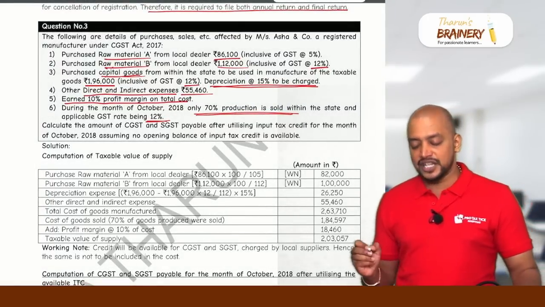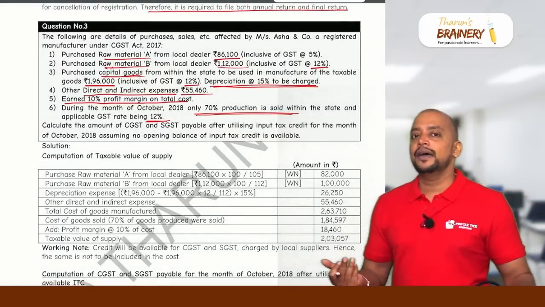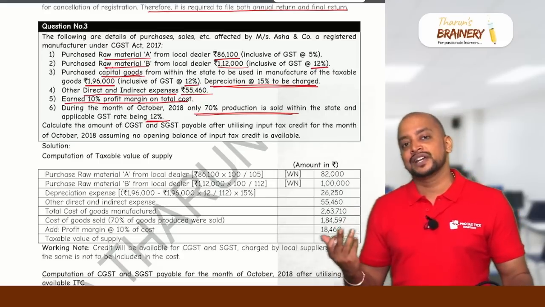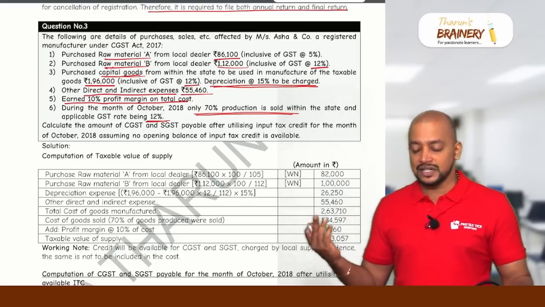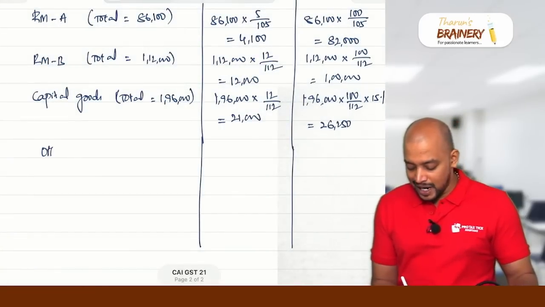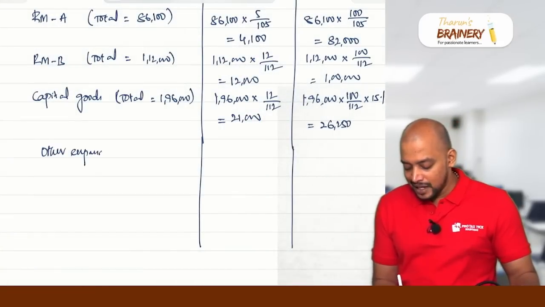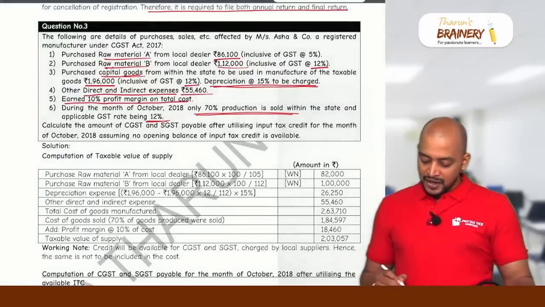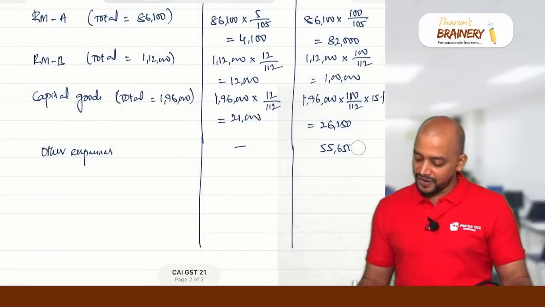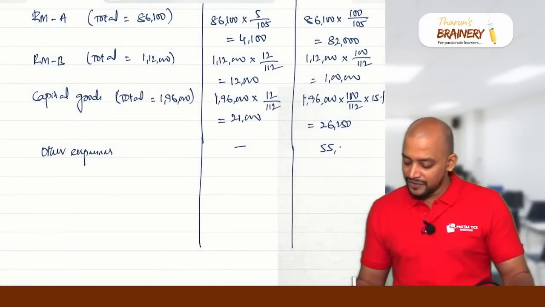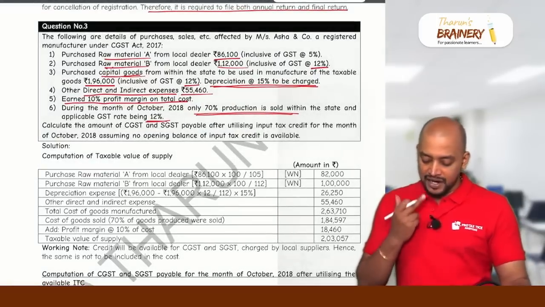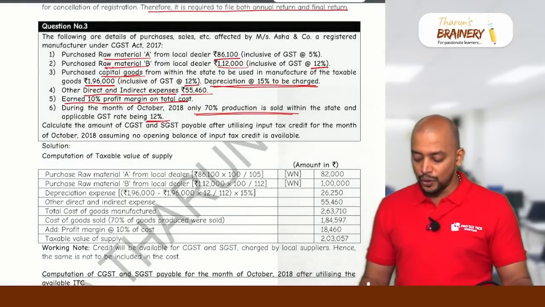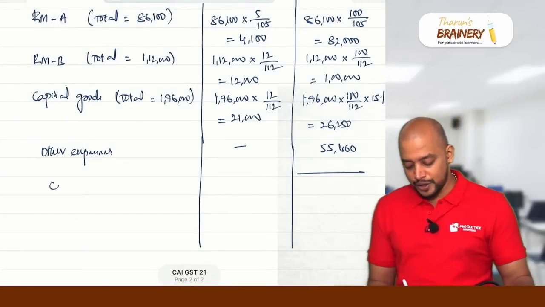Other direct and indirect expenses are 55,460, but they have not given any GST on that. That means these are non-GST supplies, which means we don't have ITC. So the entire 55,460 will be added to the cost. Thereafter comes the 10% profit margin on total cost, but 70% is sold. So this will be taken as the cost of production.